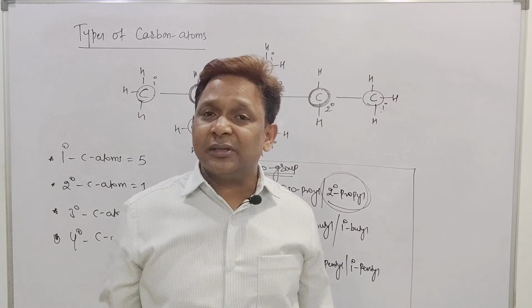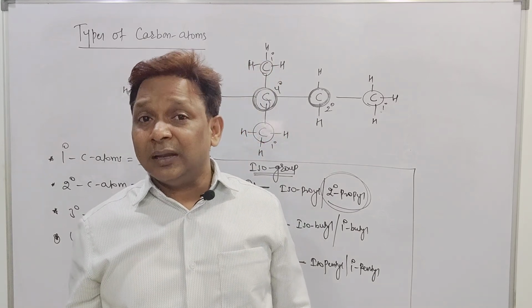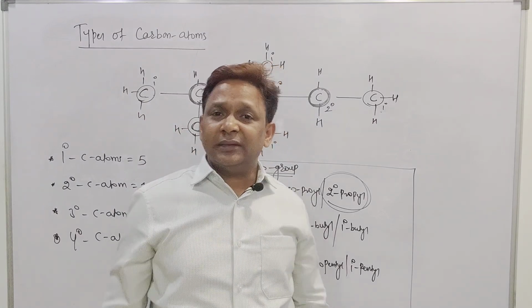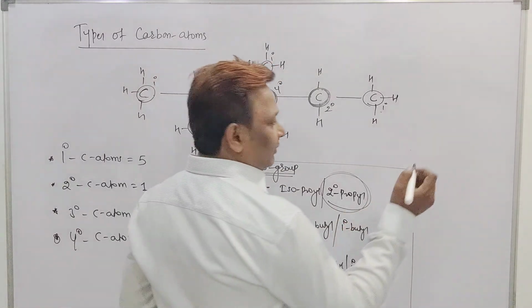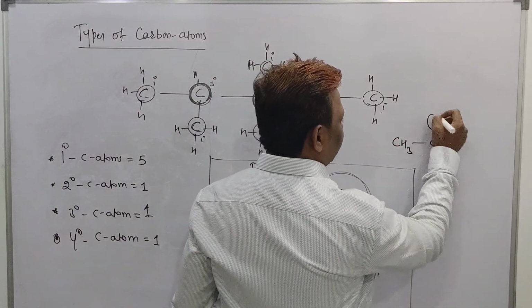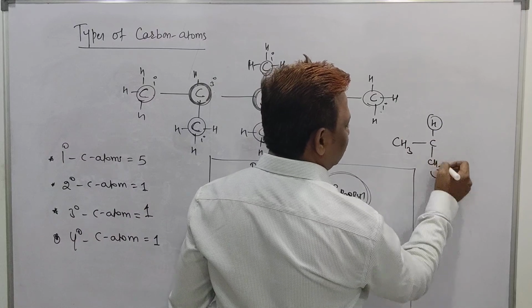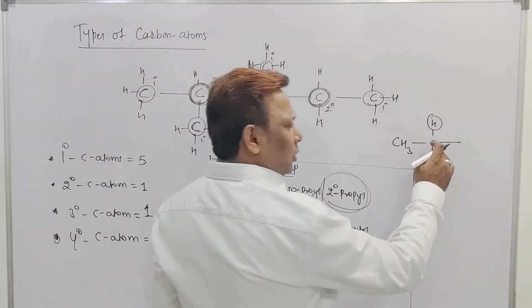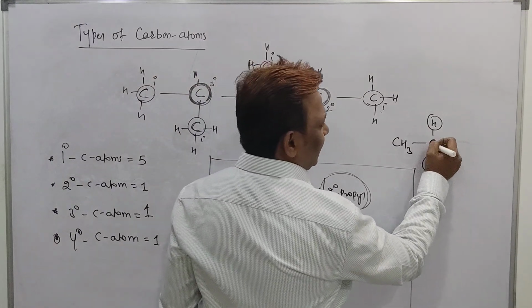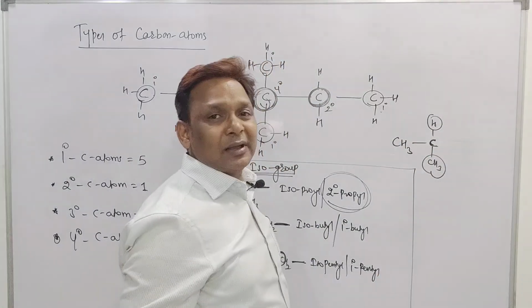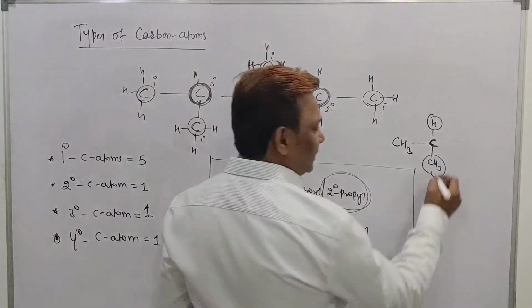The types of alkyl group are the iso group and the neo group. When we should call it iso and when neo, I think it was clear for everyone. When we should call it iso: CH3 bonded with a carbon, the carbon must have an H and a CH3 group, and it should have a free bond. But if the free bond is not there, doesn't matter. This last-but-one carbon must have H and CH3 group, then I should call it an iso group.